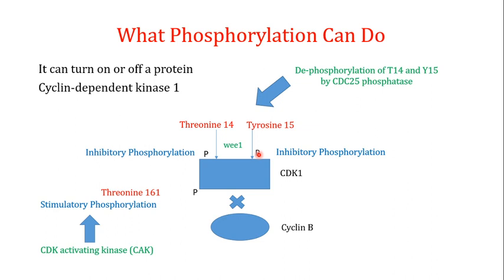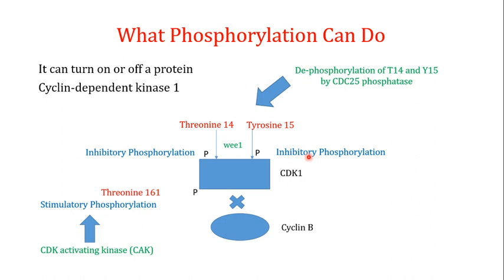So in this particular case, the phosphorylation of a protein is actually inhibiting the activity of this particular protein. Now when these two positions, threonine 14 and tyrosine 15, have been phosphorylated by the V1, how is it going to inhibit the activity of the CDK1? These two phosphate groups are going to change the CDK1 into a conformation in which it is not able to interact with the cyclin B, and if the CDK1, the cyclin dependent kinase, cannot interact with its cyclin, this means that the CDK1 cannot be activated. So these two phosphorylations are inhibitory in nature.